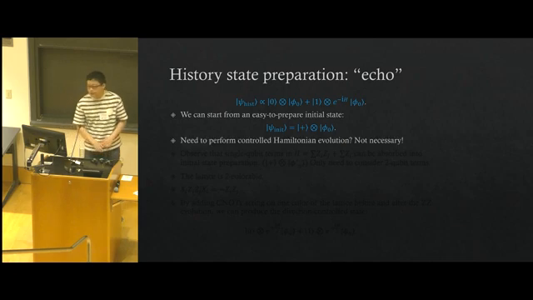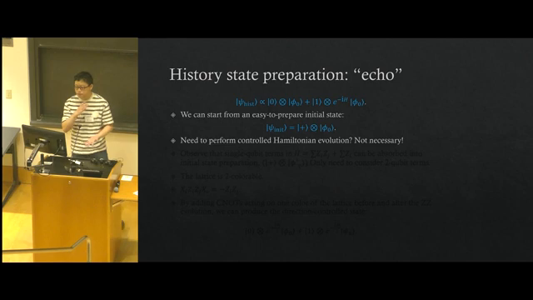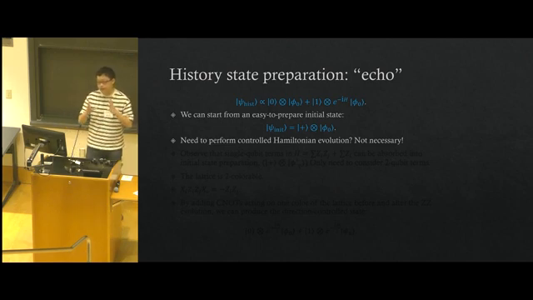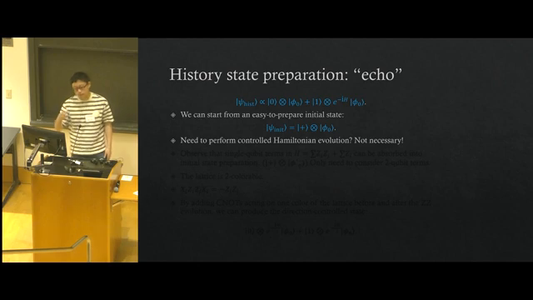And now it seems like if we want to go from the initial state to the history state, we need to perform some controlled Hamiltonian evolution, which is pretty hard because the Hamiltonian itself is two-body. Controlled Hamiltonian evolution will be three-body. That is something highly non-trivial. But we don't think this is necessary in this case.